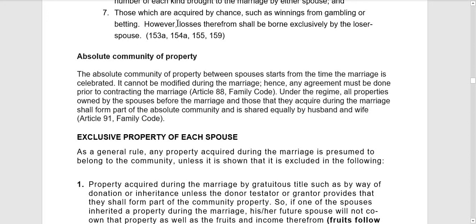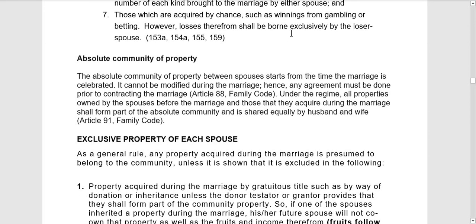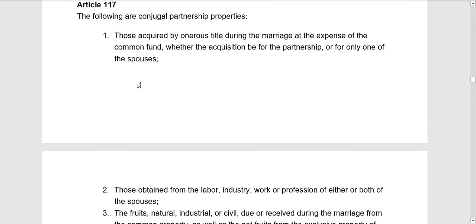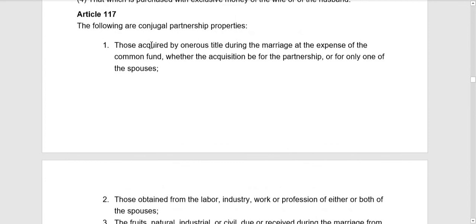Okay, so kapag talo naman yung natalo na property, let's say pera, pag natalo yon, it shall only be borne or shouldered exclusively by the loser spouse. So kung sino yung natalo, siya lang dapat yung mag-bear ng such a loss. Kapag panalo naman, okay, so such winnings shall form part of their conjugal property. Okay? So those are the rules under conjugal property or conjugal partnership of gains and community.